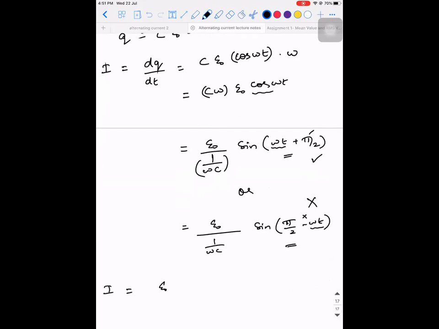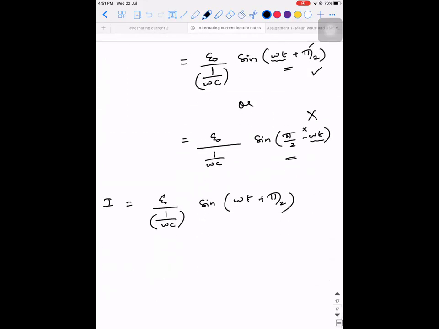No. So I is equal to E naught divided by this 1 by omega C into sine of omega t plus pi by 2. Observe the terms I'm going to introduce. So the previous derivation was easy. E naught by R is what you call I naught. So in the case of resistor, you had E naught by R, which we called I naught. So in the place of resistance, what do you have? You have 1 by omega C.